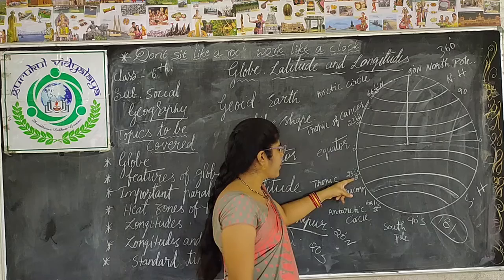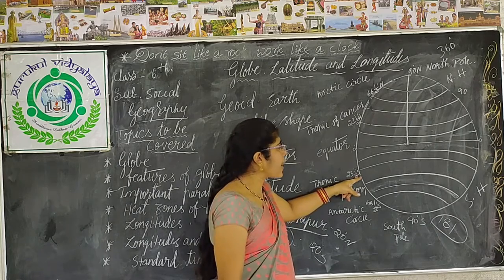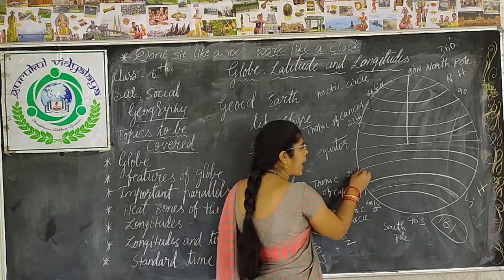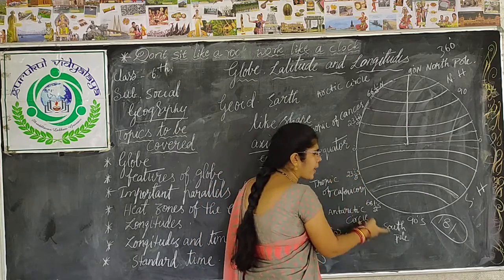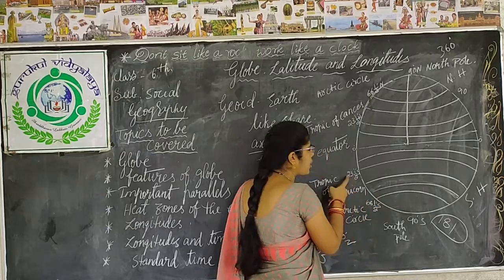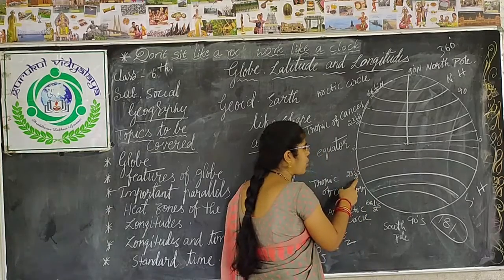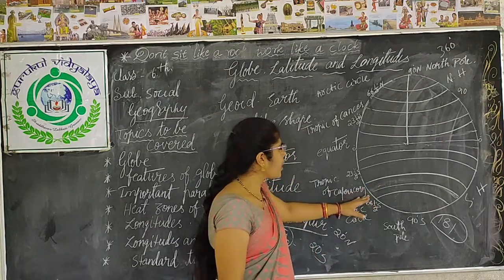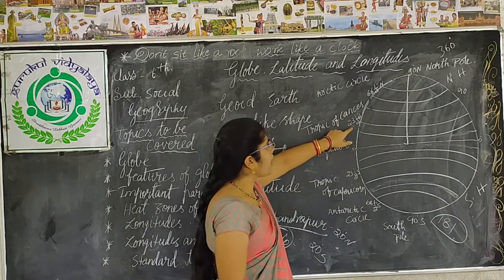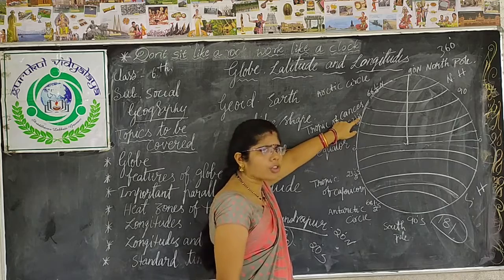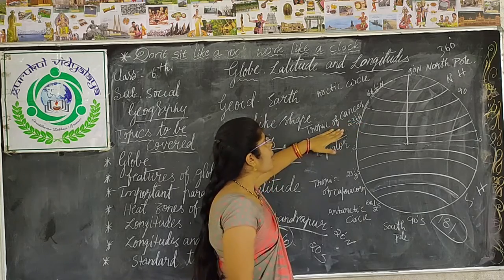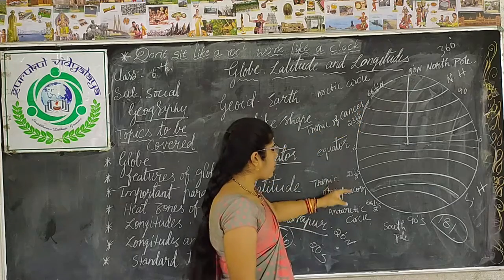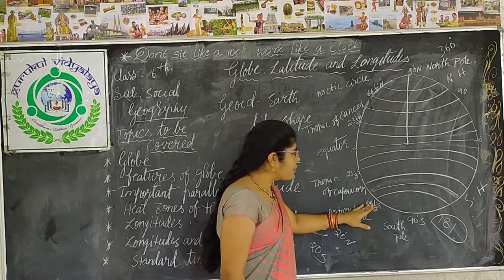So let us see. 23.5 degrees south is one of the important latitudes. I told you, children, on this side all the latitudes are southern latitudes. So 23.5 degrees south is called the Tropic of Capricorn. Similarly, 23.5 degrees north latitude is called the Tropic of Cancer. Clear?